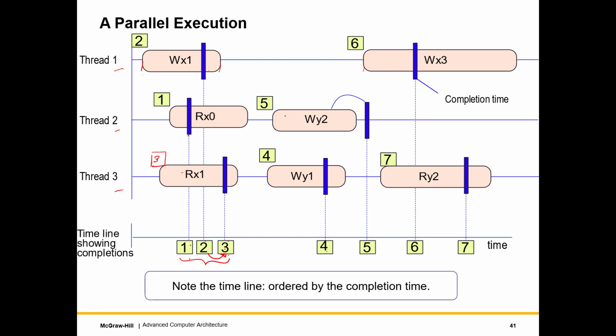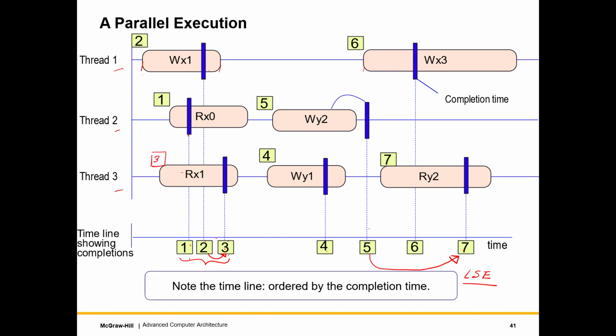So in this case, the completion time is outside the start and end. That's okay. Then we again write 3 to x over here. And then we read y to be 2, which means it gets the value of the latest write. So this is a legal sequential execution as we see.